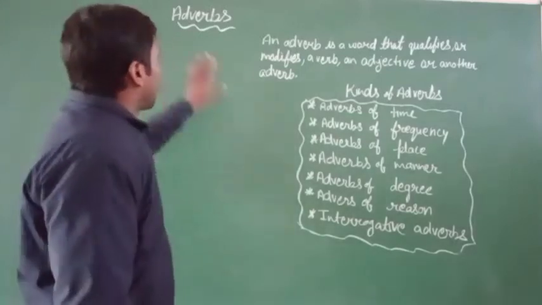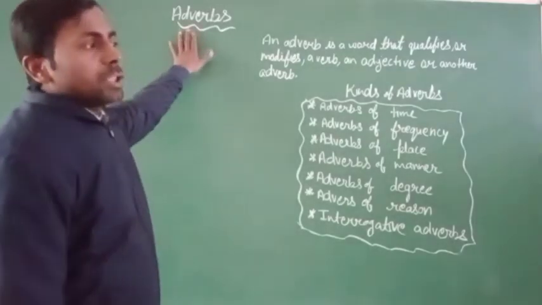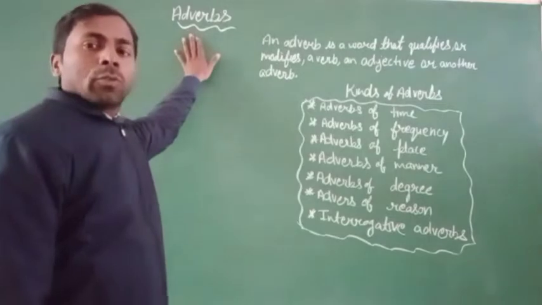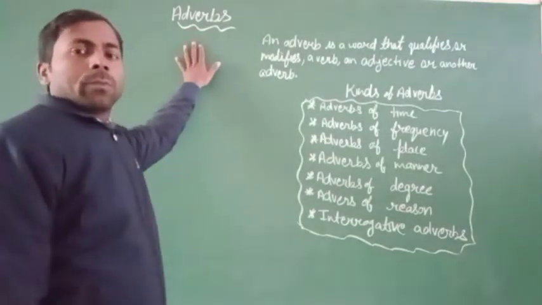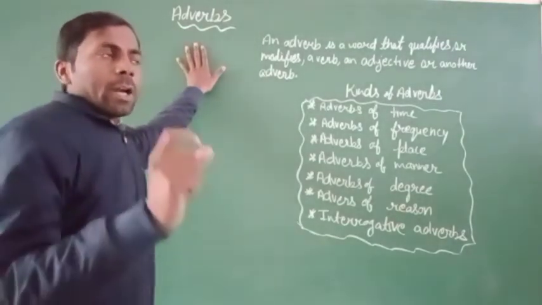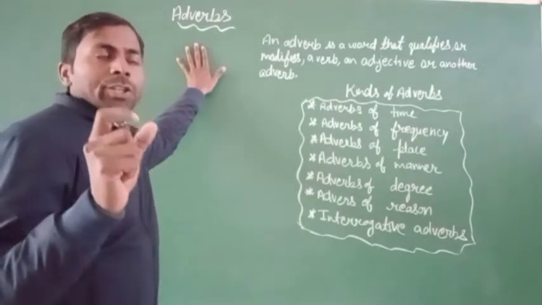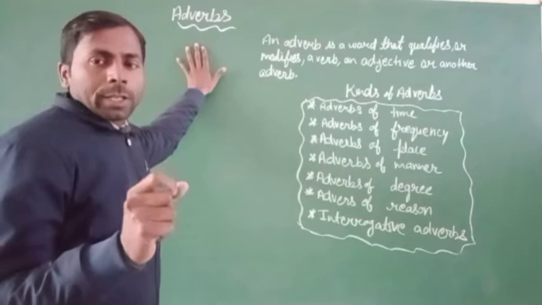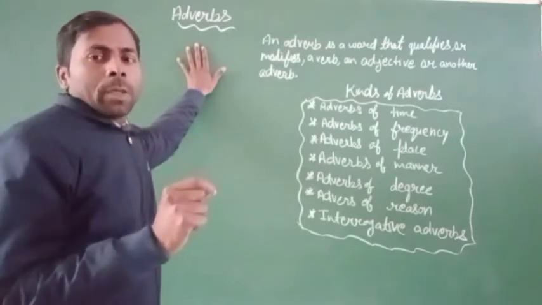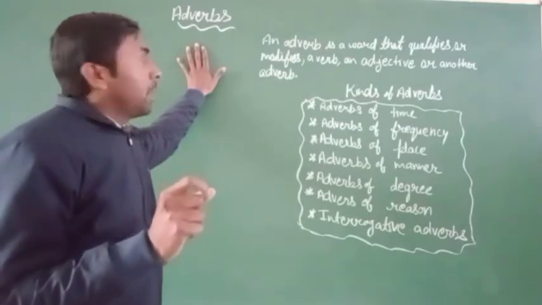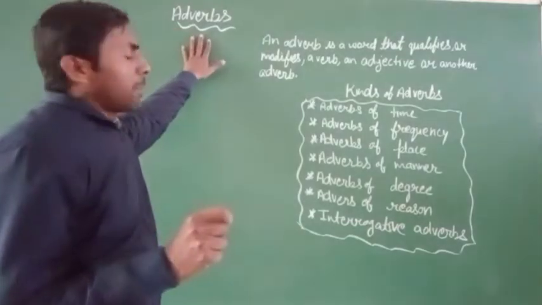Here is the word adverb. This word is made by two words, adjective and verb. It is a combination of two words, adjective and verb. When both match, then it will be adverb.